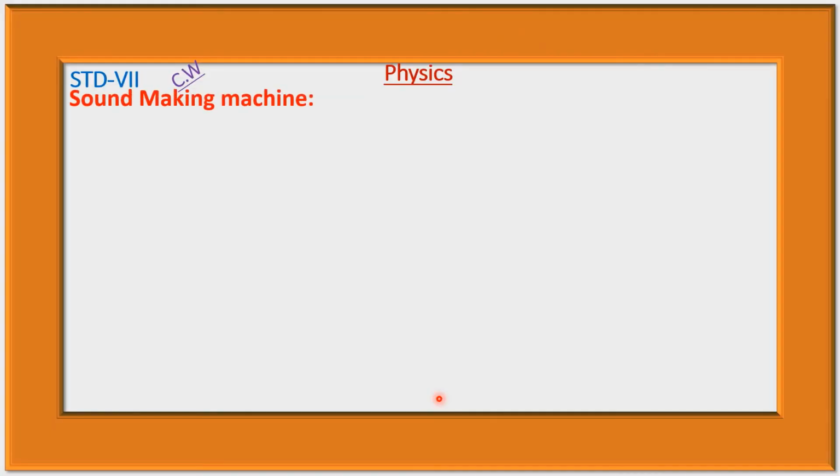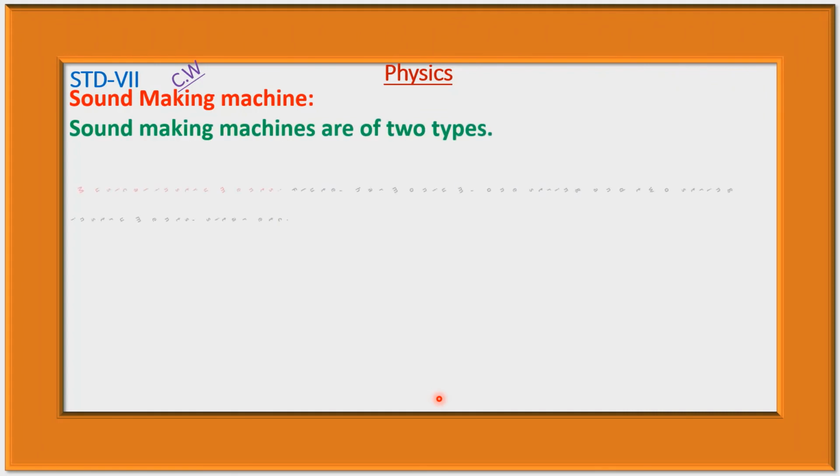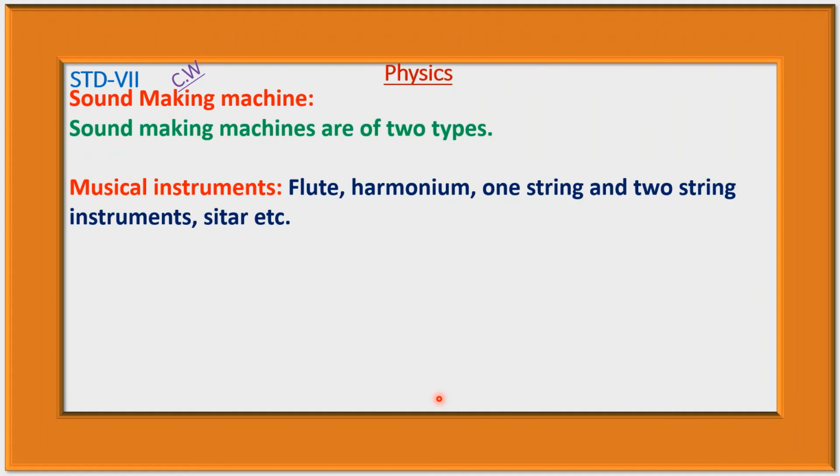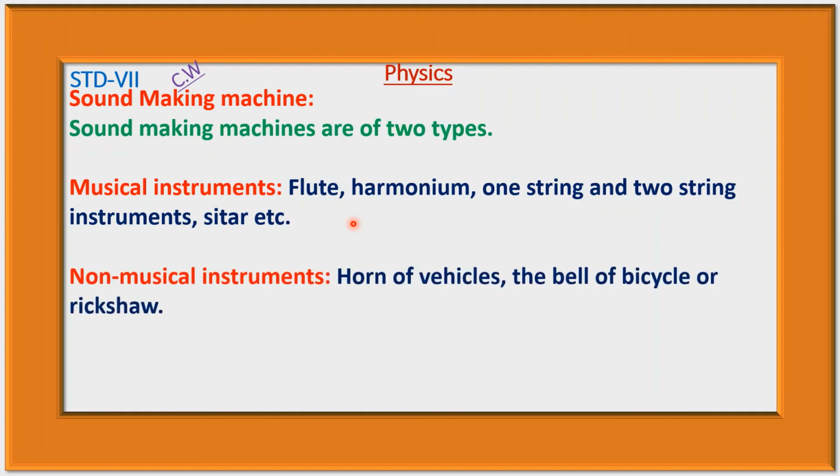Sound making machines. Sound making machines are of two types: musical instruments, like flute, harmonium, one string and two string instruments, sitar, etc. These are musical instruments. And non-musical instruments, like horns of vehicles, the bell of a bicycle or rickshaw. These instruments produce non-musical sound and those instruments produce musical sound.